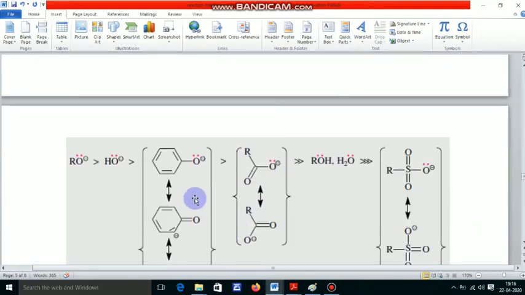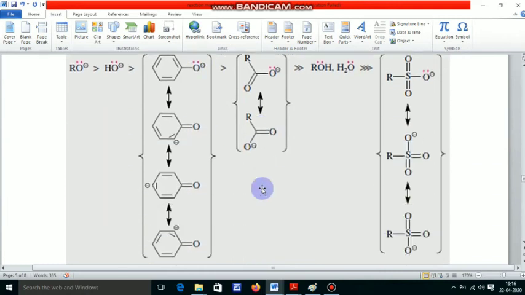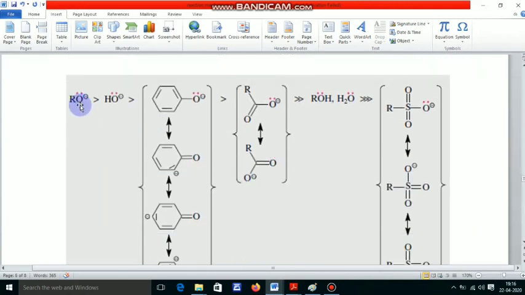Here is one set of examples. Here is an alkoxide ion, here is the OH minus ion, this is the phenoxide ion, this is the carboxylate ion, and this is alcohol, water, and sulfate ion. This is the nucleophilicity order. These follow this type of nucleophilicity order.